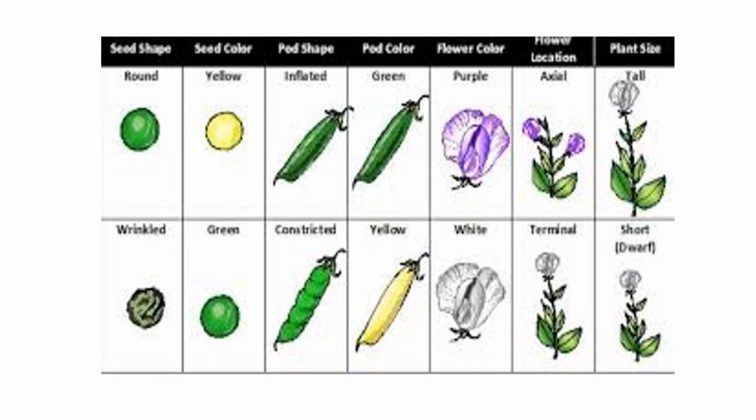You can clearly see the seed shape, round and wrinkled, seed color, yellow and green, pod shape, inflated and constricted, pod color, green and yellow, flower color, purple and white, flower position, axial, that is on the axis of the leaves, and terminal, and plant height, tall and dwarf.